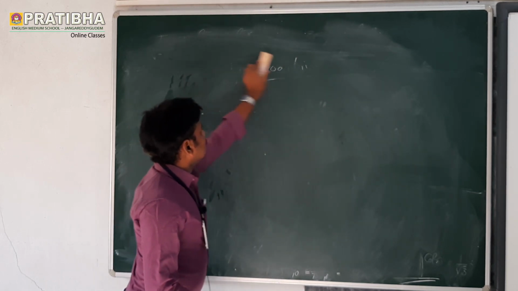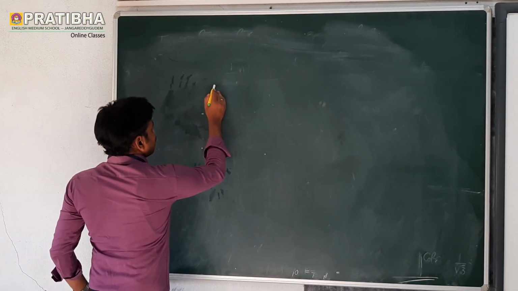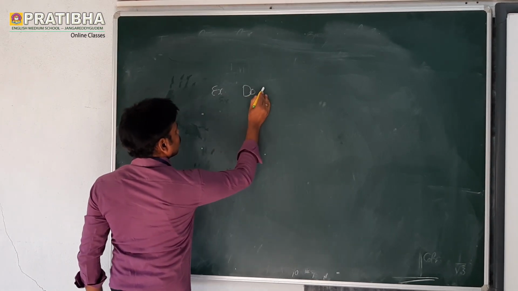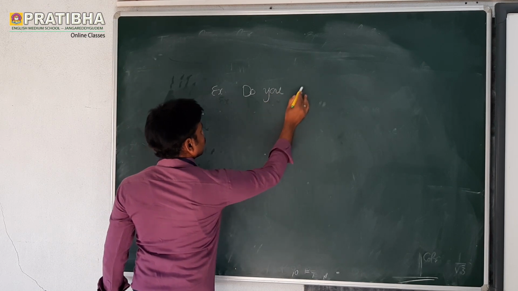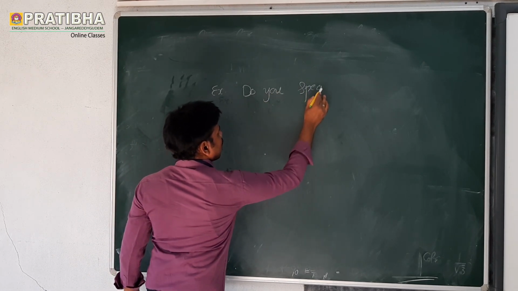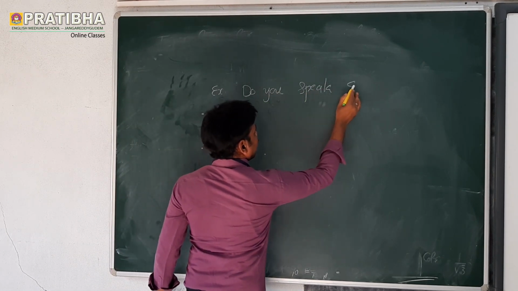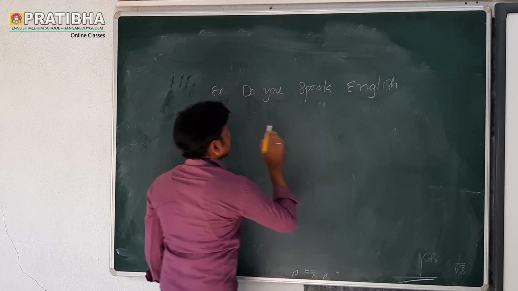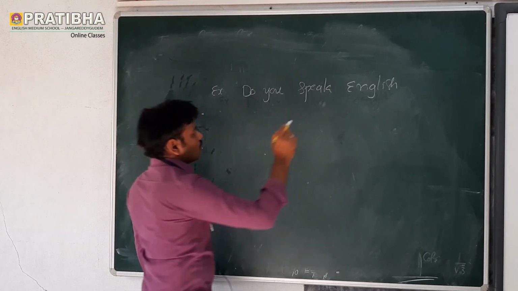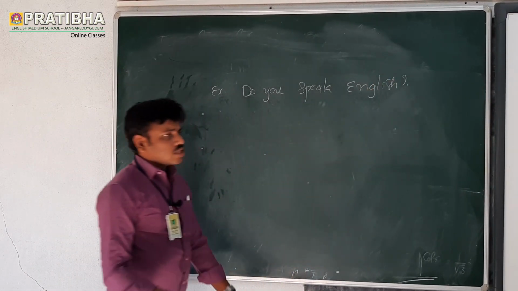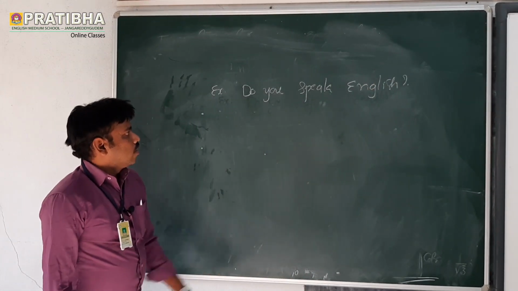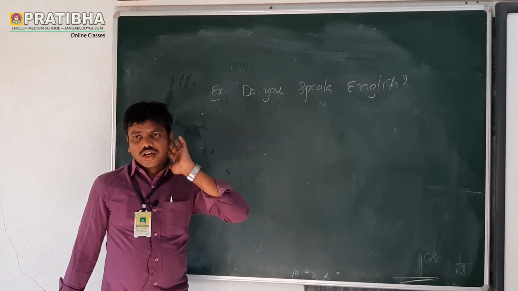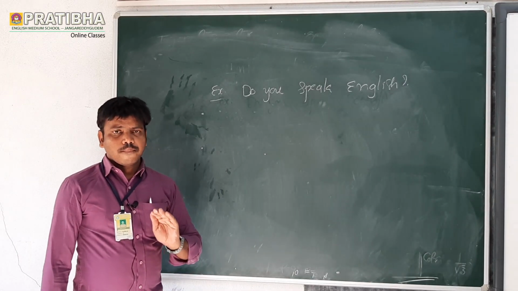Now let us see an example: Do you speak English? So this is a yes or no question. Do you speak English? If you want to change active voice into passive voice, there is a very simple way.